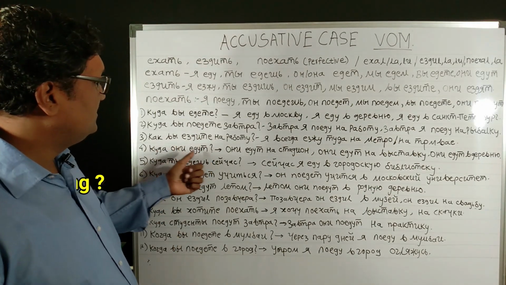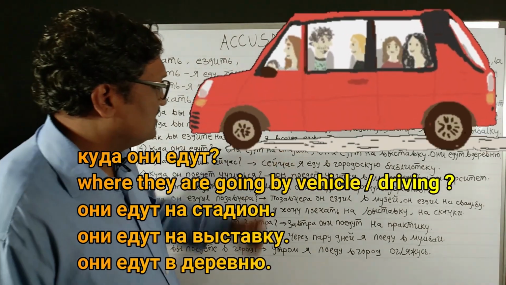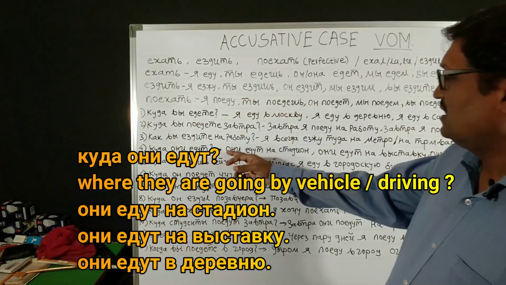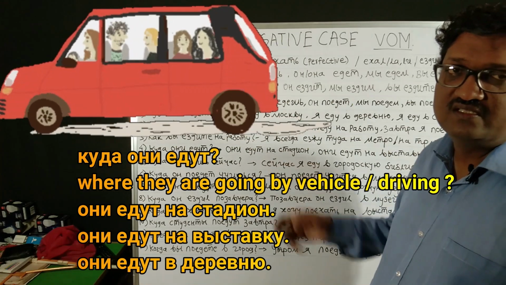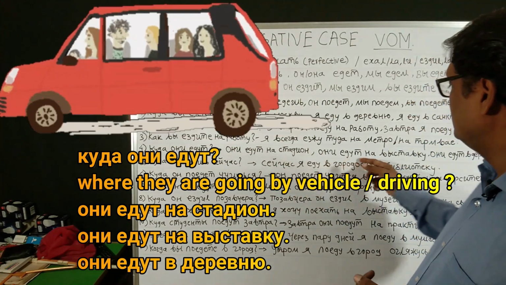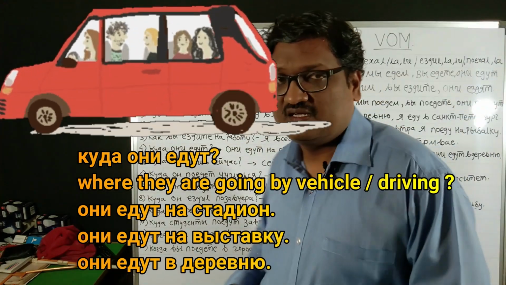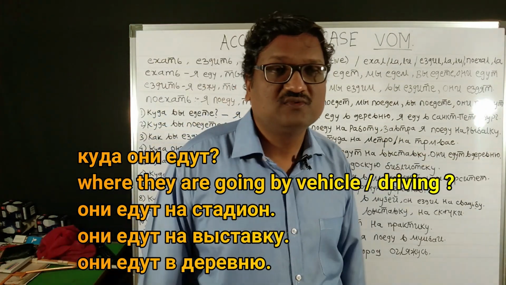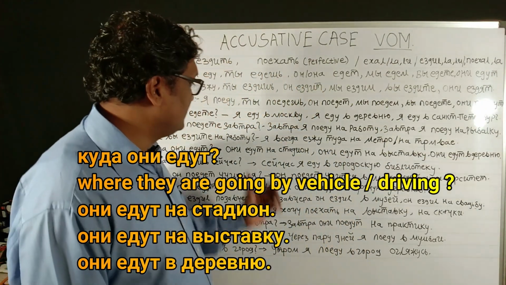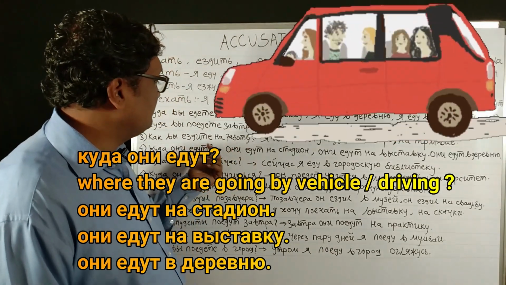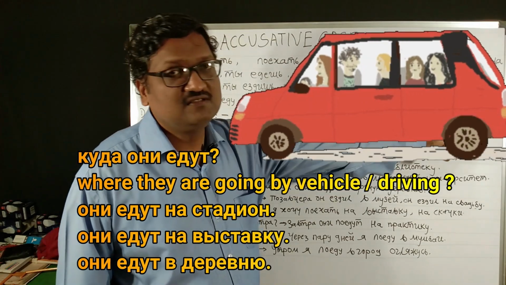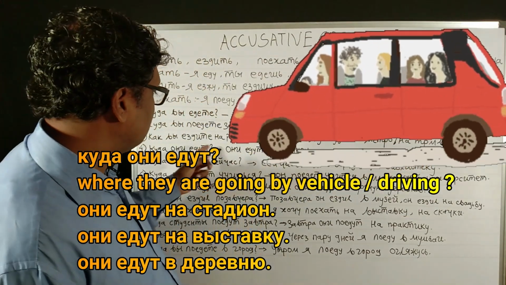Now: kuda ani yedut? Ani yedut na stadion. Where are they driving? Ani yedut na stadion, okay, they are driving to the stadium. Ani yedut na vistavku, they are driving to the exhibition. And ani yedut v derevnyu, they are driving to the village. So these multiple possibilities are there for where they are driving.